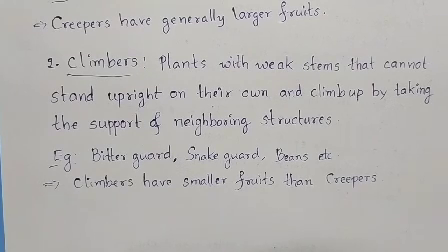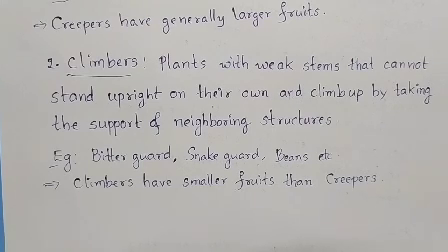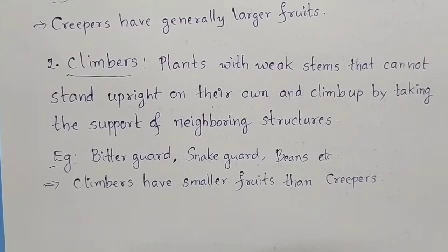Next, climbers. These are plants with weak stems that cannot stand upright on their own, so they climb up by taking the support of neighboring structures. Examples: bitter gourd, snake gourd, beans.